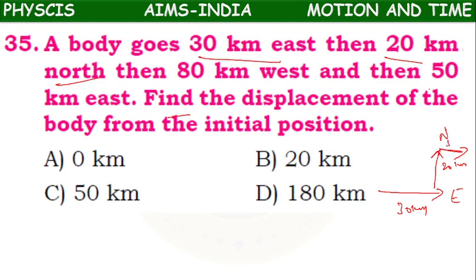So 30, 20, 50. Find the displacement of the body from the initial position.